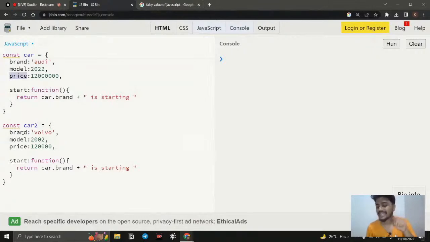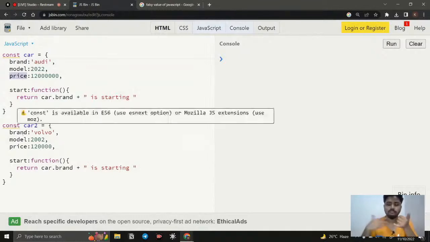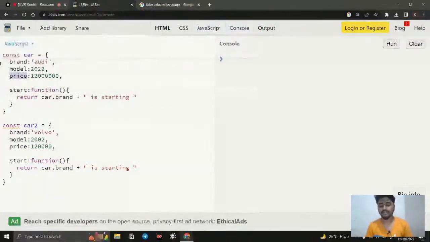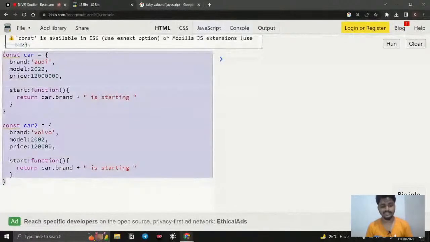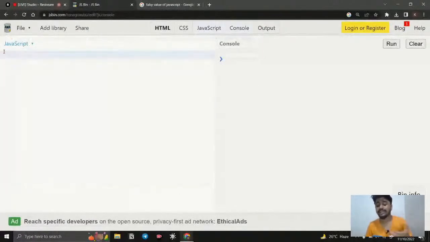So here comes something called classes. Classes are the newer way of creating objects. Before that we had factory functions, constructor functions and prototypes, and right now we have classes, the easy way of creating them. So what do classes exactly mean? Classes are like blueprints for creating objects. By using the blueprint, we can create any number of objects without repeating the code. Let's see how we can do that.